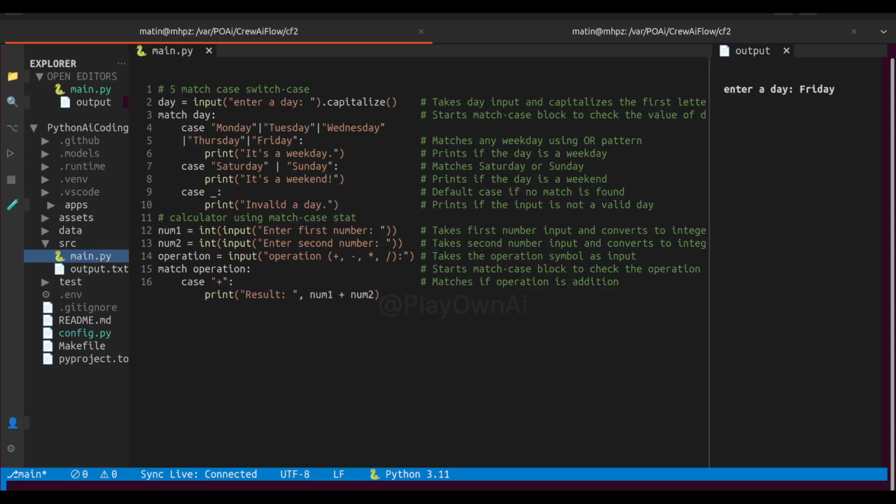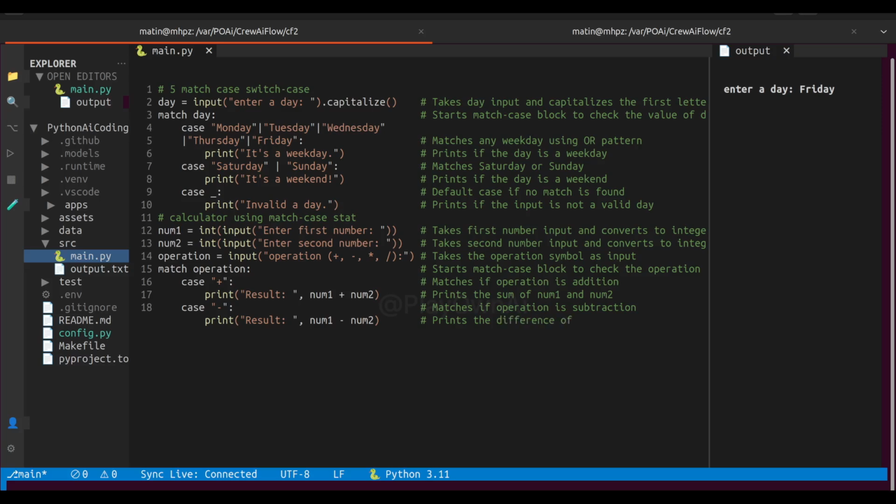Let's write our first case, plus. On the next line, let's type print function with message "Result:" then num1 plus num2. This means if the user typed a plus, add the 2 numbers and print the result. Now let's handle subtraction. Next case, minus. Indented line, print function with message "Result:" num1 minus num2. Same idea. If they chose minus, subtract.